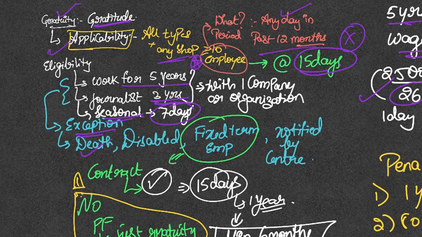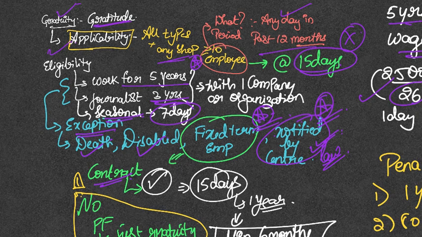If a person dies or is disabled, or fixed term employment, another name for contract employment, or any other format of employment or exception as notified by the center from time to time. Please remember this, center notifies it from time to time. This provision you will find in almost every clause, because ultimately there should be some flexibility for the center to notify things from time to time. You cannot expect parliament to come down and make a law every single time you need a change. So this provision will be there in almost every single line of the code.